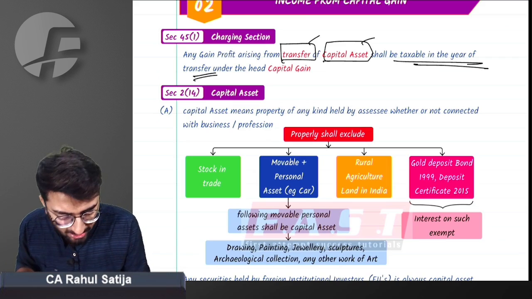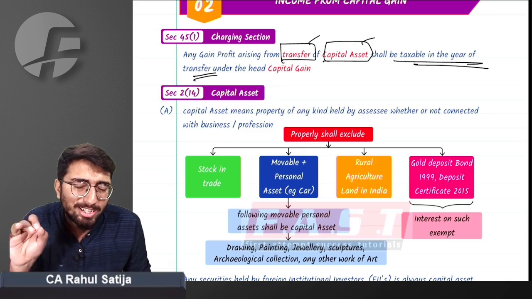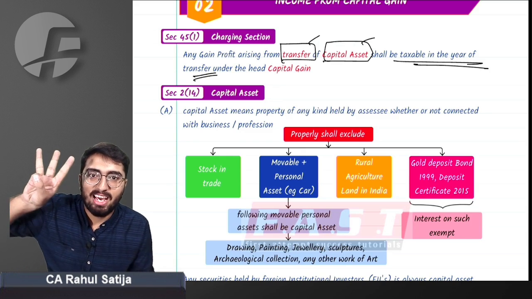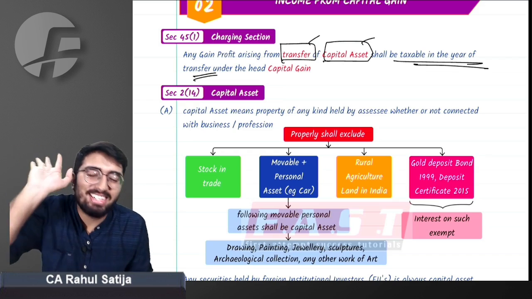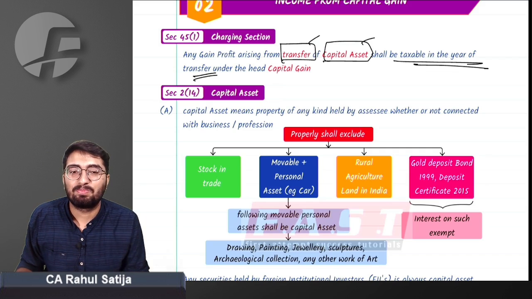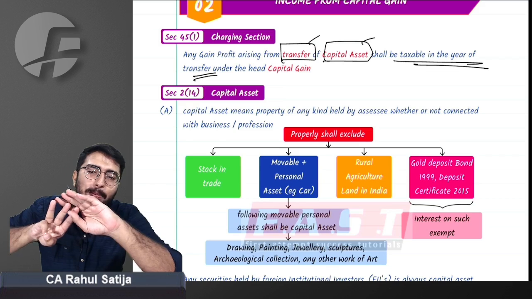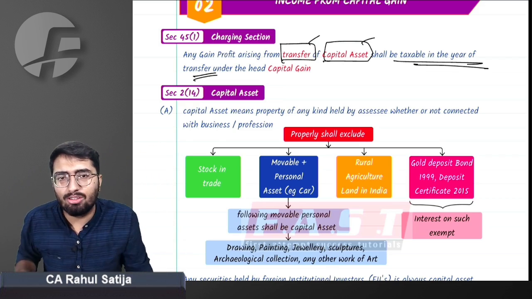First definition, we need to understand what is capital asset. First and the foremost thing that you need to understand is how income tax describes what is capital asset. Three things are capital asset. What three things are capital asset? First of all, every asset is a capital asset. First thing, every asset is a capital asset, but you have to exclude four things out of this.